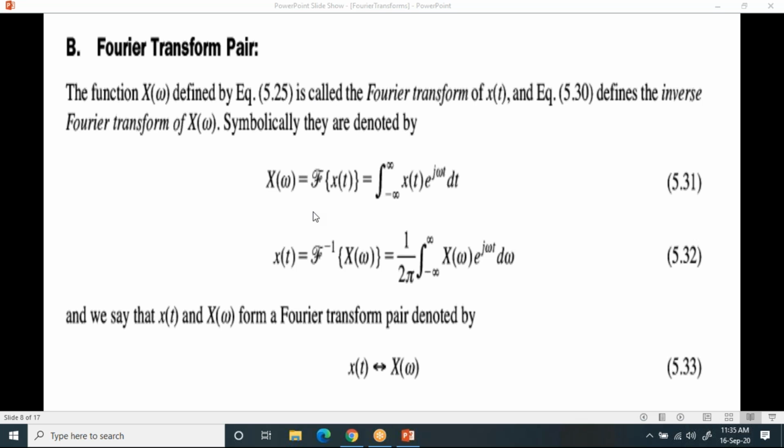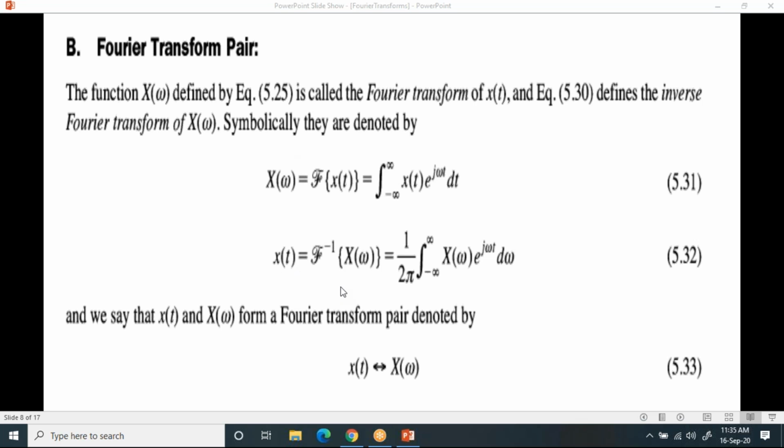Suppose the formula for this is integral minus infinity to plus infinity x of t. Here you have to write e power minus j omega t. It's not plus, it is minus. So x of t into e power minus j omega t dt. This is the Fourier transform of x of t. When you apply the limits and solve this integration, you will get the signal in omega domain or frequency domain.